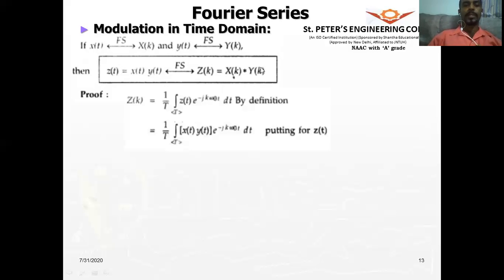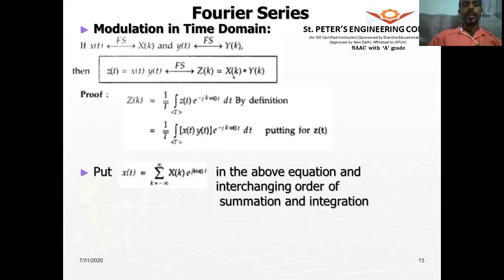Now let us prove this. Z of k is equal to, by definition, we know this formula, 1 by T over 1 period z of t e to the power of minus jk omega naught t dt. But what is z of t? It is x of t multiplied by y of t. Next, we will keep one signal as it is.